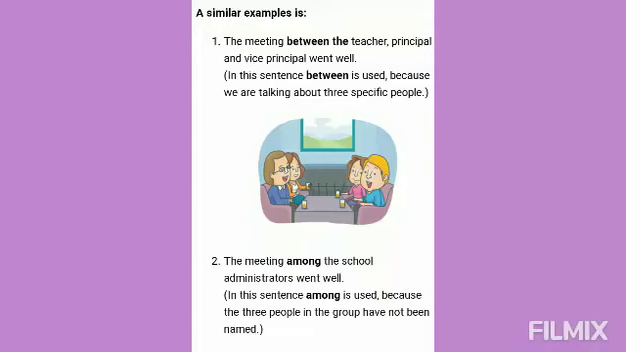I hope going through all these examples has given you a clear idea on the usage of between and among. And I also hope this video was useful.